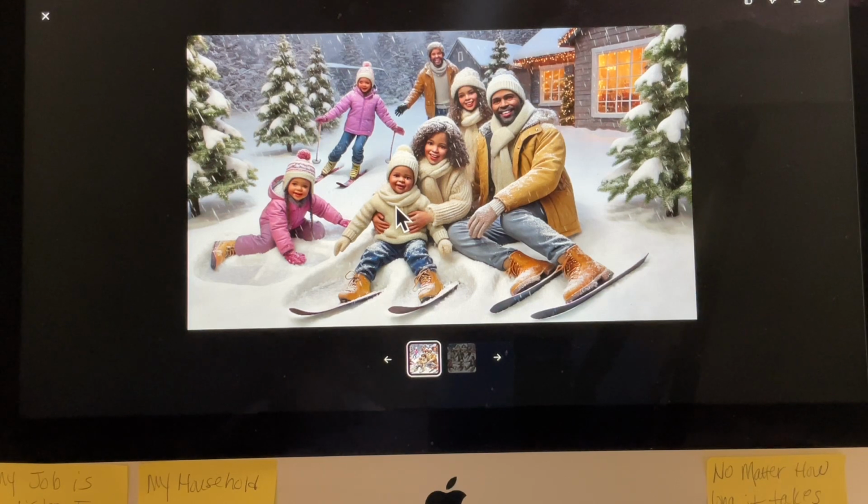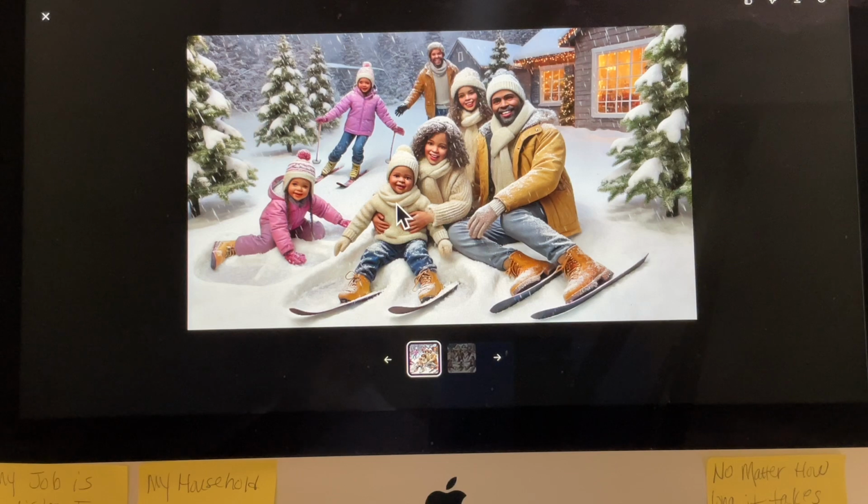All right, y'all. As you see right here, this is one of the AI designs that I did. Now, when it comes to AI, you have to be careful, especially when you put in certain words, because sometimes, when it comes to your pictures and things like that, it will look a little off.